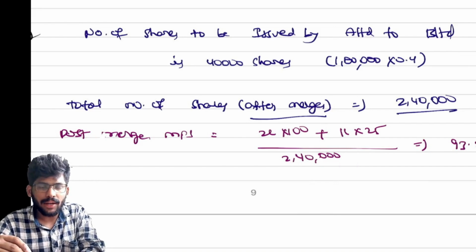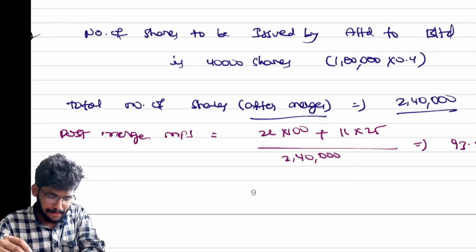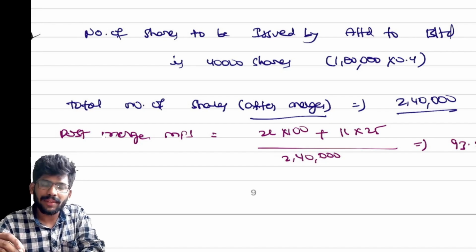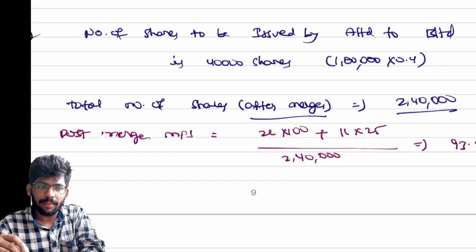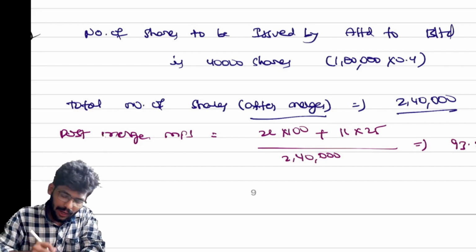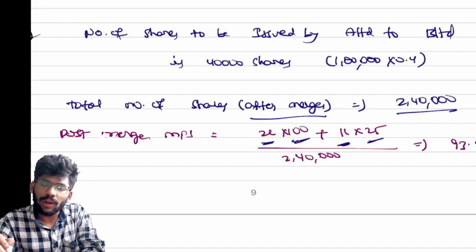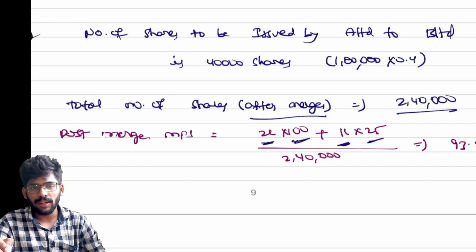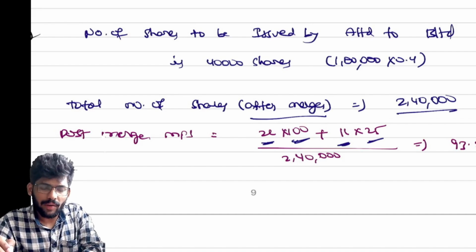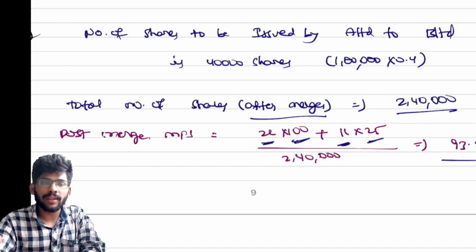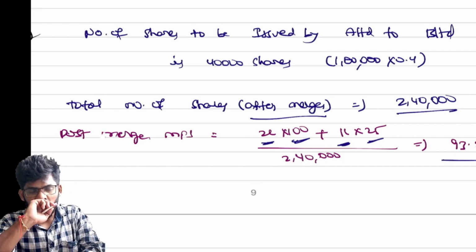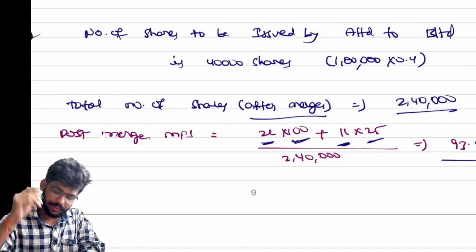Clear? Any doubts? Before merger, after merger, simple. Before the merger, 100 rupees is directly given. After the merger, what is the formula? Market capitalization is market value: number of shares into market price per share. Number of shares 2 lakhs into 100, plus 1 lakh shares with 25 rupees market price per share, divided by 2 lakh 40,000, our total number of shares. It is in the books of the acquirer, sir. I am talking about the acquirer after the merger. How much? 93.75. That's it.